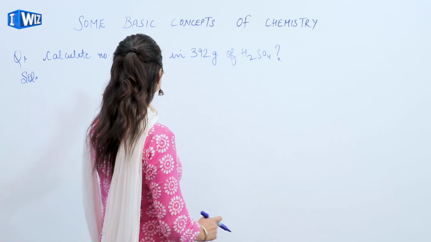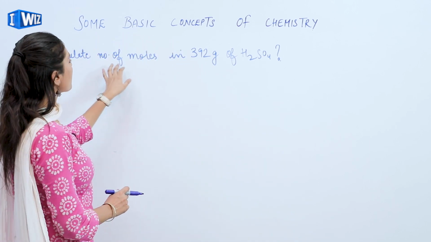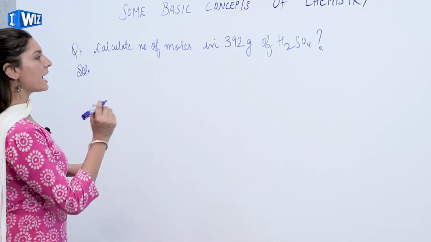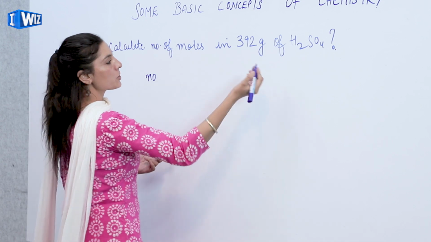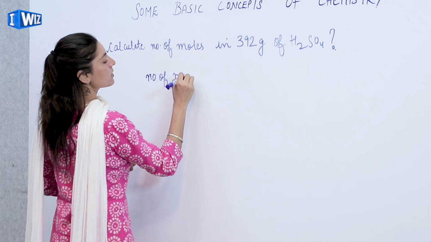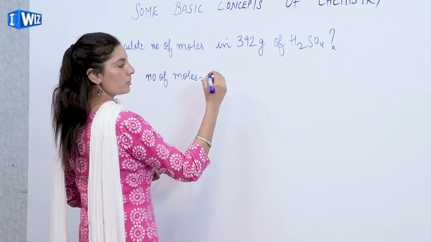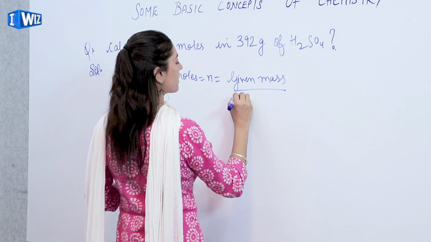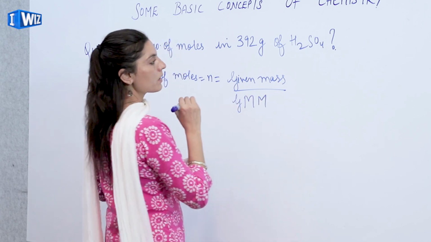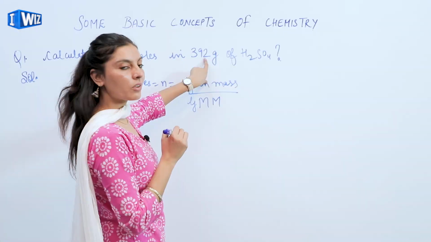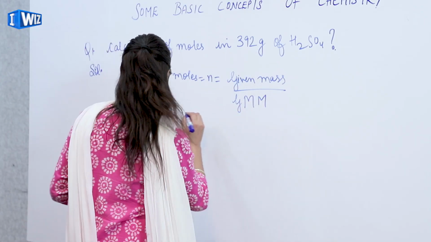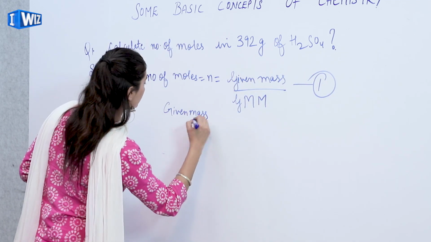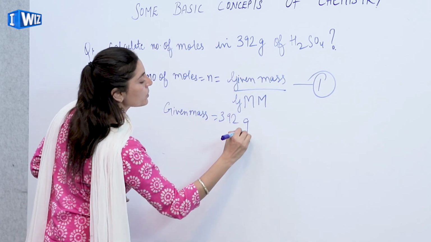So here we have the very first numerical where we have to calculate the number of moles in 392 grams of hydrogen sulfate. Now we have the formula when we have a particular molecule, number of moles is equivalent to given mass divided by the gram molecular mass. Now we know that the given mass is 392 grams. Fine. So let's give this equation as the equation number 1. Given mass is equivalent to 392 grams.